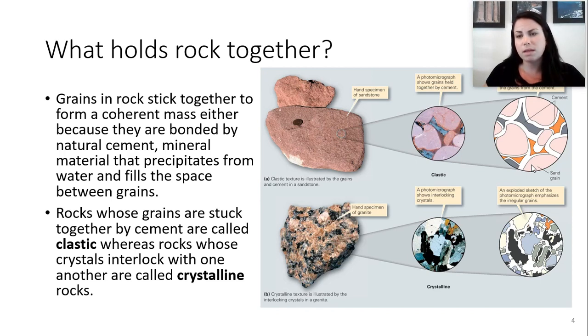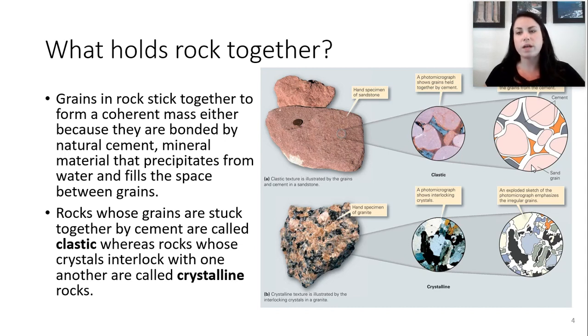This could be some clay material or some other kind of mineral that fills the void space between these grains. Rocks whose grains are stuck together by cement are called clastic rocks, whereas rocks where the grains are interlocked with crystals are called crystalline rocks.